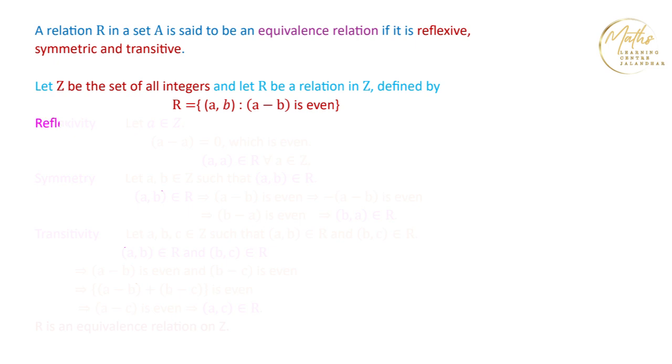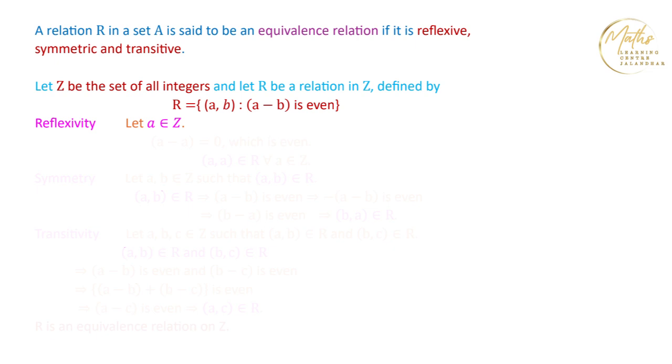First of all, we talk about reflexivity. For reflexivity, we consider an element A in Z. Using the definition of this relation, A and B are related if A minus B is even. We have to check whether A is related to A or not.